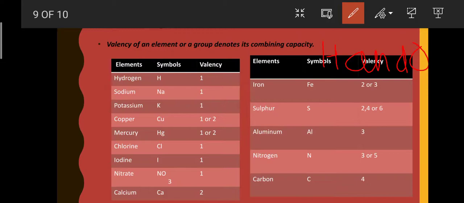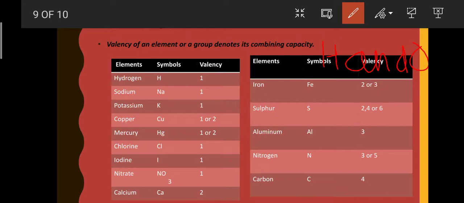A molecule of water contains two atoms of hydrogen and one atom of oxygen. Thus the formula also tells us how many atoms of each element are present in a compound. H2O represents one molecule of water. The formula represents the molecule of a compound.